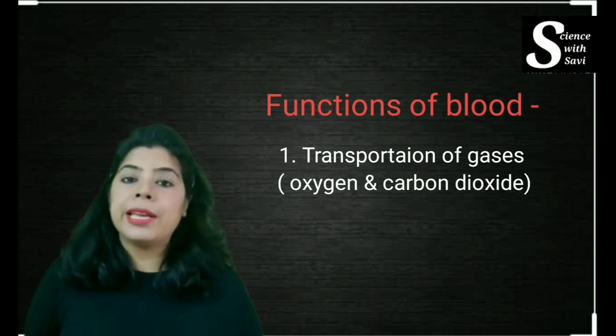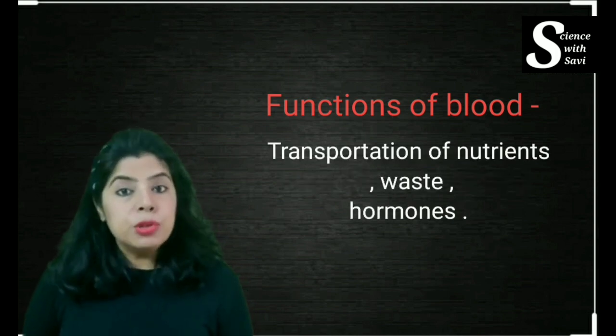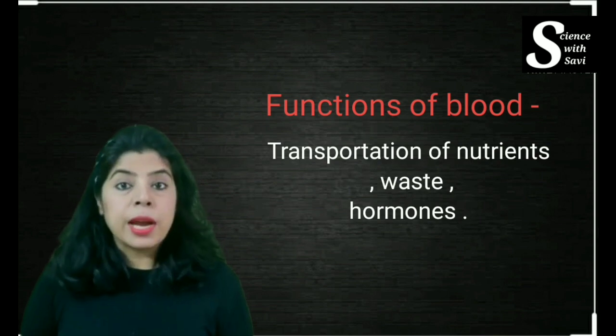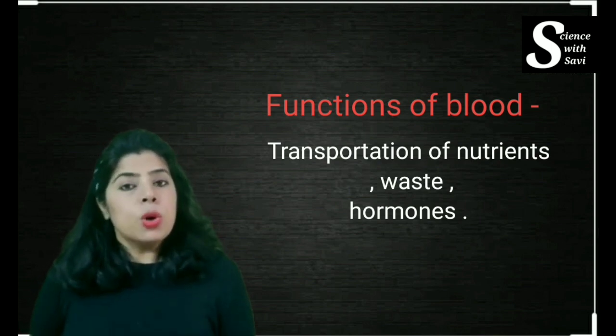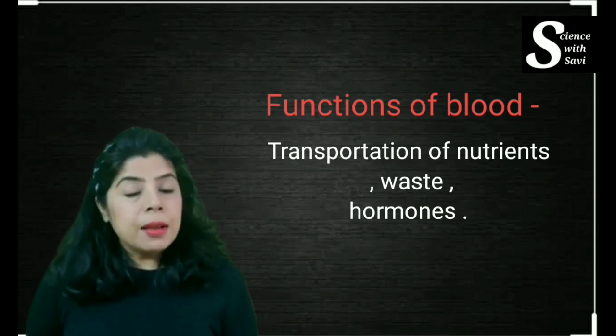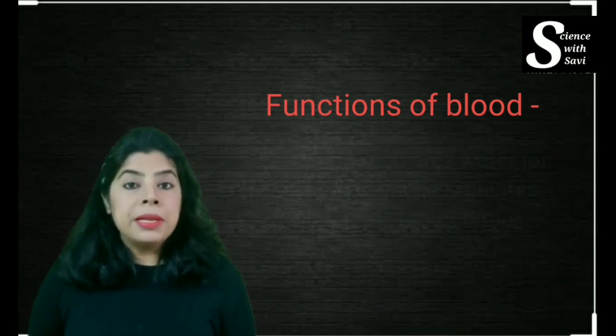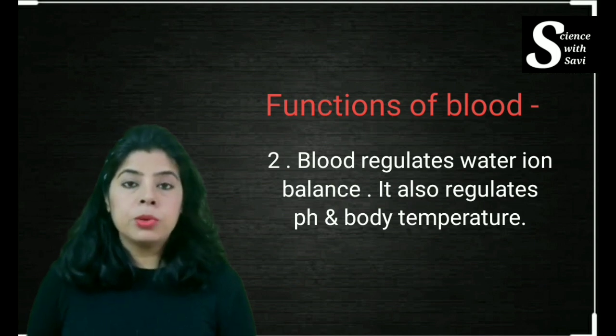The whole transport takes place by the blood. Second, it also helps in transporting the nutrients, transporting the waste, nitrogenous waste throughout the body, transporting the hormones. Okay, so all this transportation of material takes place through the blood. Second important thing is that the blood maintains the water balance in the body, the water and ion balance in the body. So blood plays a very important role in this.